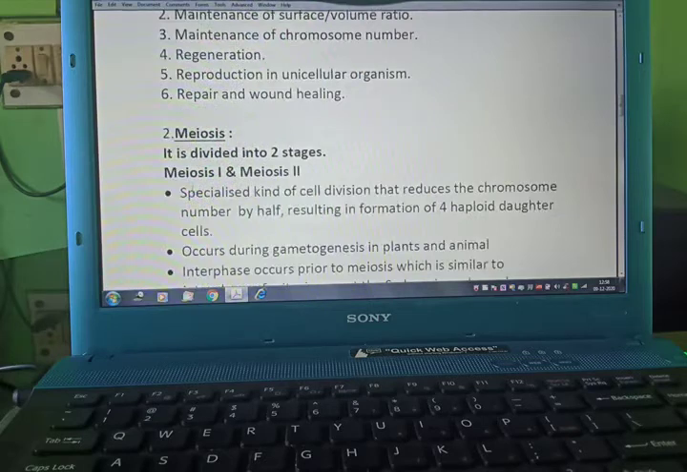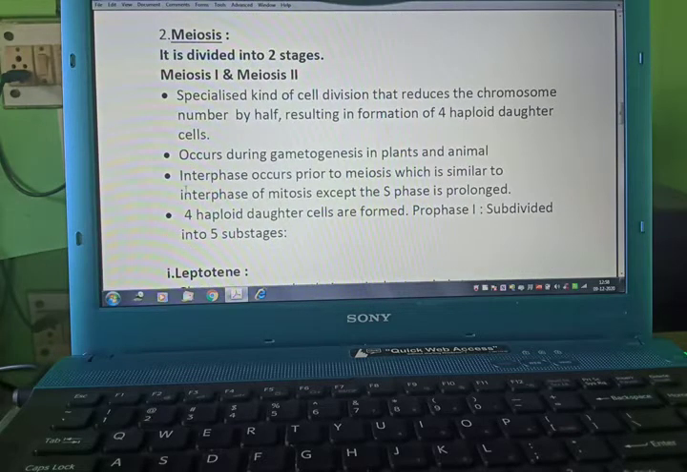Now we are starting with meiosis. It is divided into two stages, meiosis 1 and meiosis 2. It is a specialized kind of cell division that reduces the chromosome number by half, resulting in the formation of 4 haploid daughter cells, and occurs during gametogenesis in plants and animals.